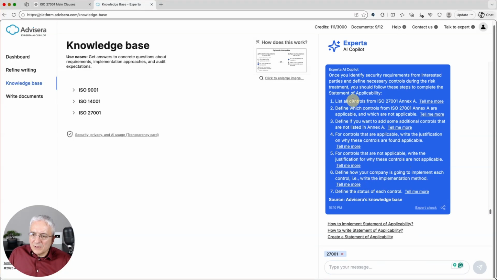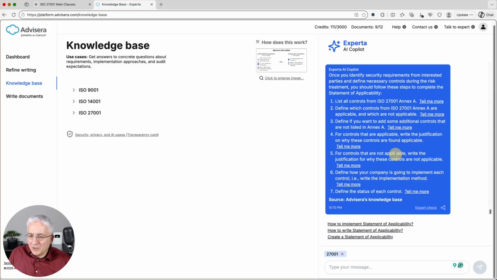So it says here, list all controls from Annex A, define which controls are applicable and which are not applicable. Define if you want to add some additional controls that are not listed in Annex A. For controls that are applicable, write the justification. For those that are not applicable, write the justification why these controls are not applicable, and define how your company is going to implement each control, which means write the implementation method and define the status for each control. So as you can see, it's more reliable even with these more complex questions.